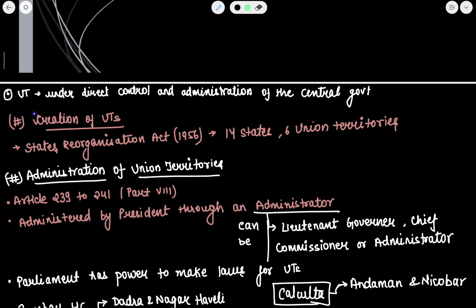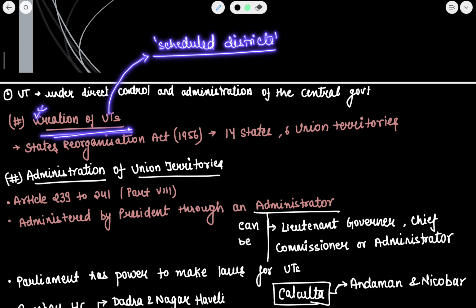The next point is about the creation of union territories. When were these made? First of all, the first instance of a union territory was named scheduled districts, and these were made in the year 1874.